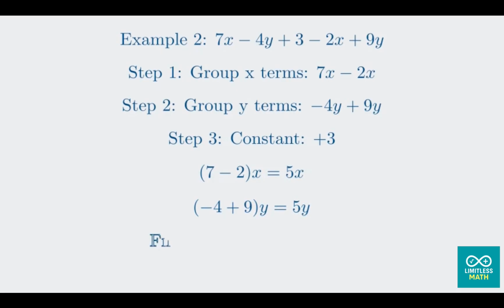Finally, we combine our simplified groups and the constant to write our final answer. 5x plus 5y plus 3. This expression is now simplified, and you can see how much cleaner it looks. Great job. Let's level up to a more challenging problem. This one will involve the distributive property. Behold this expression. We can't combine any like terms yet because of the parentheses.